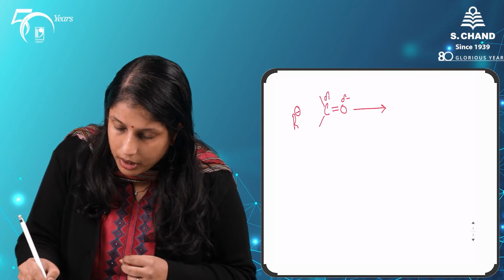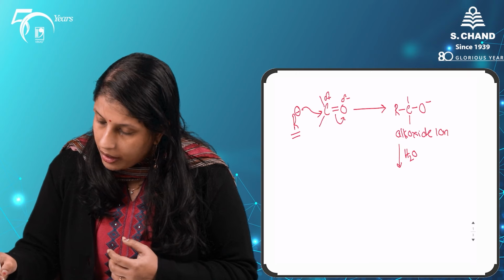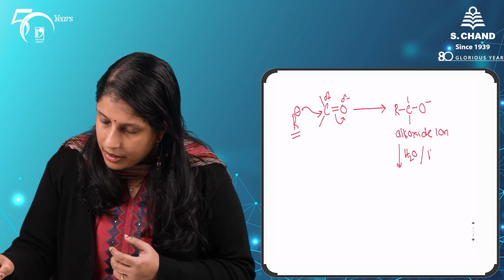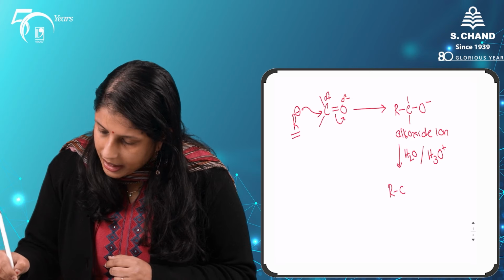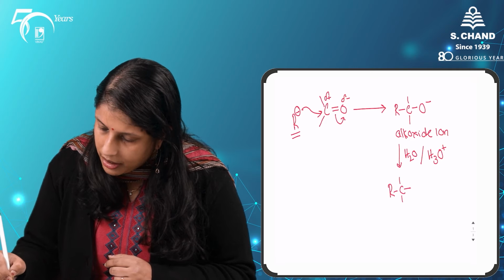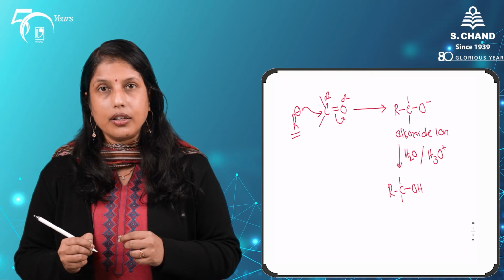This alkoxide ion is a strong base, and so it can be readily protonated either with water or, for example, a dilute acid solution, and it results in the formation of an alcohol.